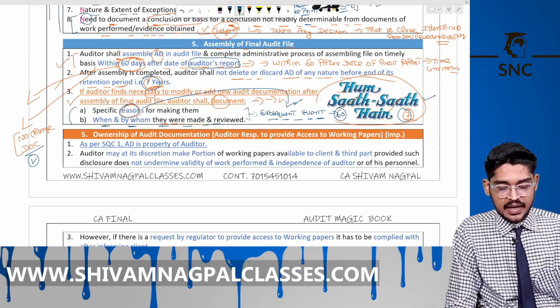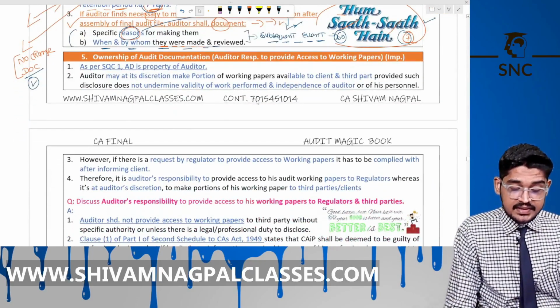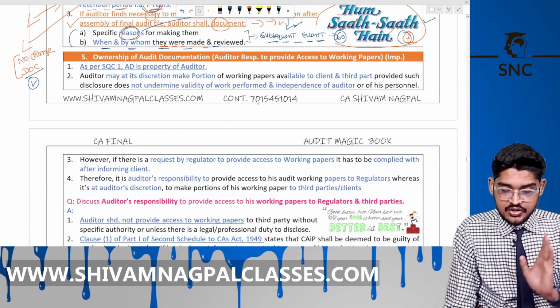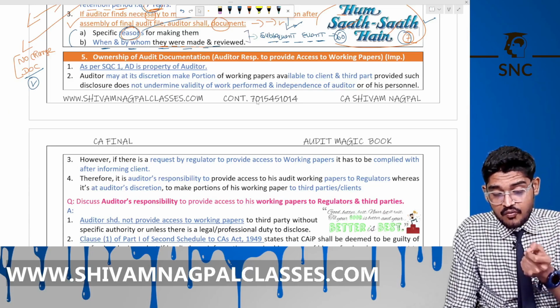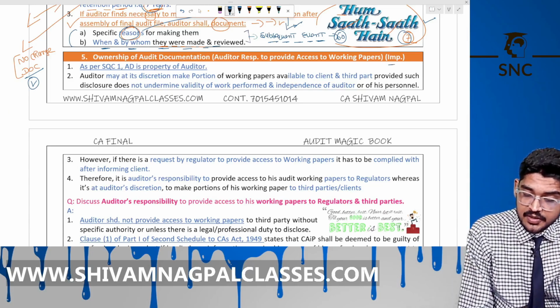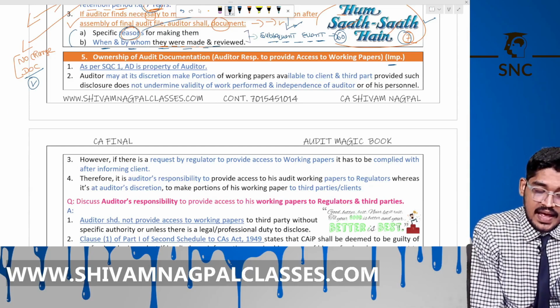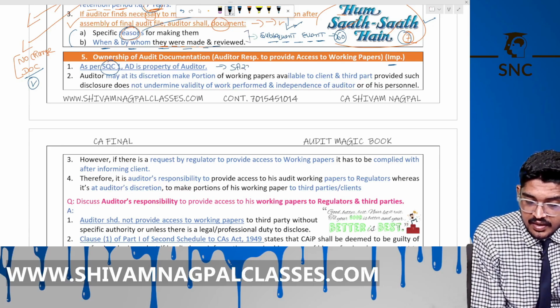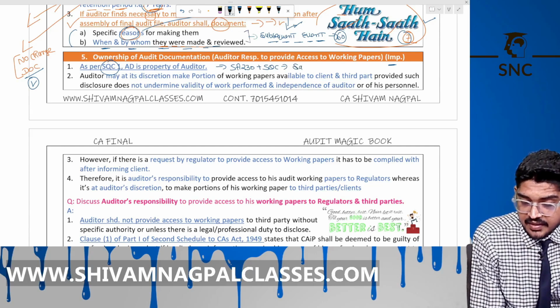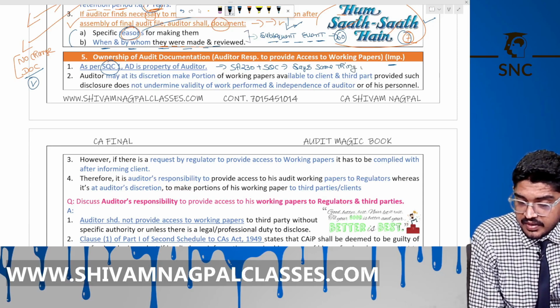This is clear, right? Now the next is the ownership of audit documentation. That auditor is responsible to provide the access to working paper. This is important. See here. As per SQC 1, that is SA 230 plus SQC 1, both say the same thing. Same is written under both.